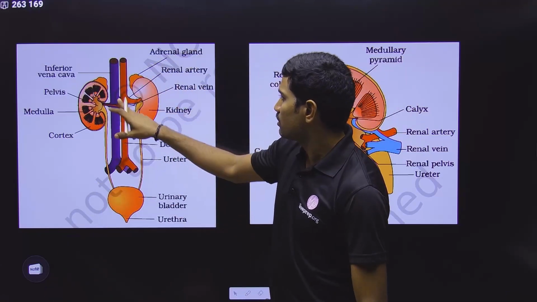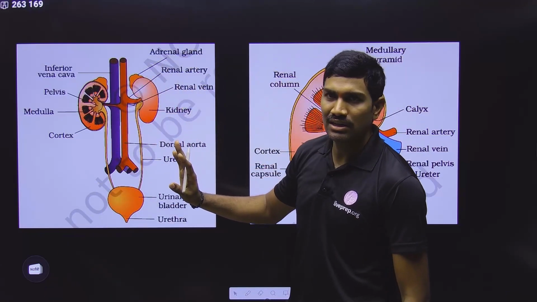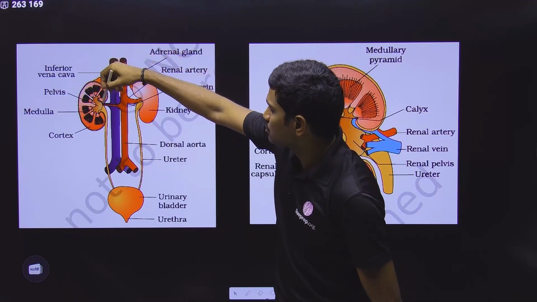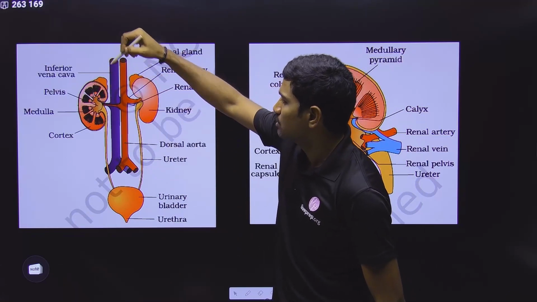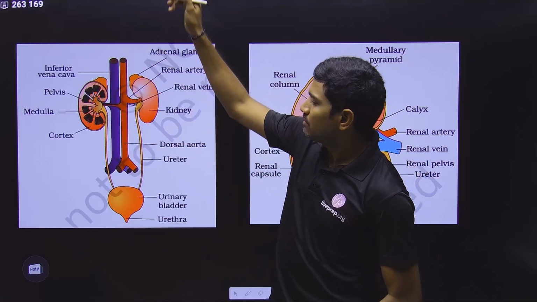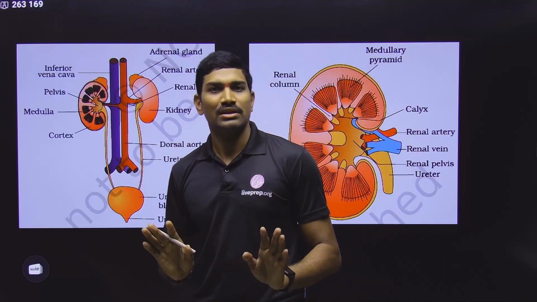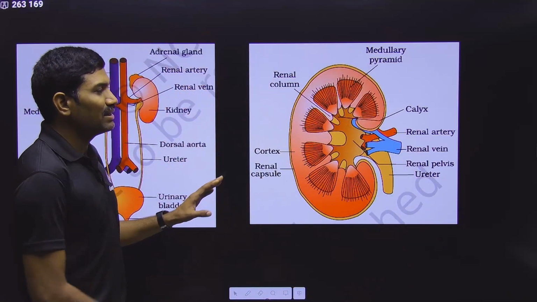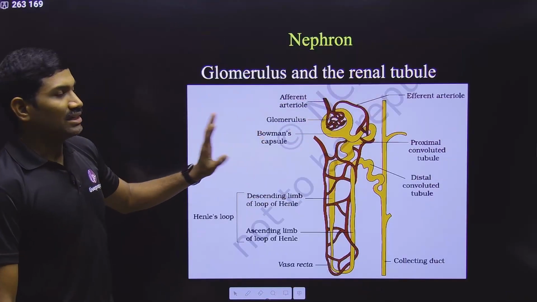Here you can clearly observe this. Is it clear? So this is the inferior vena cava. The renal vein is coming and it is connected to the inferior vena cava. Now it will take the blood to the heart. Is it clear? So this is the basic structure of this particular kidney.